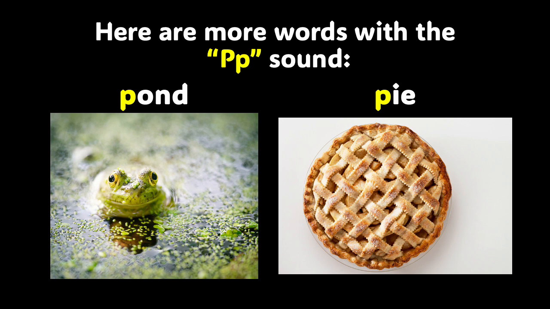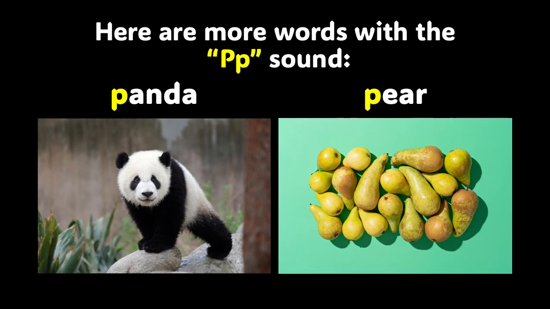Pond and pie are words with the P sound at the beginning. Now, boys and girls, I would like for you to say these words after me. They both start with the P sound.